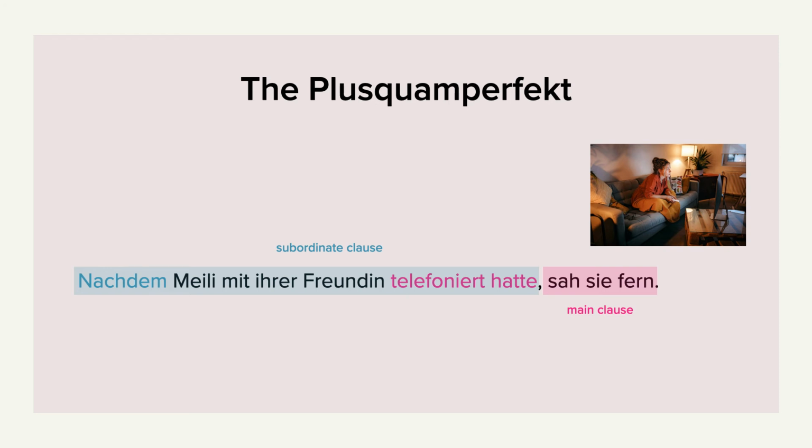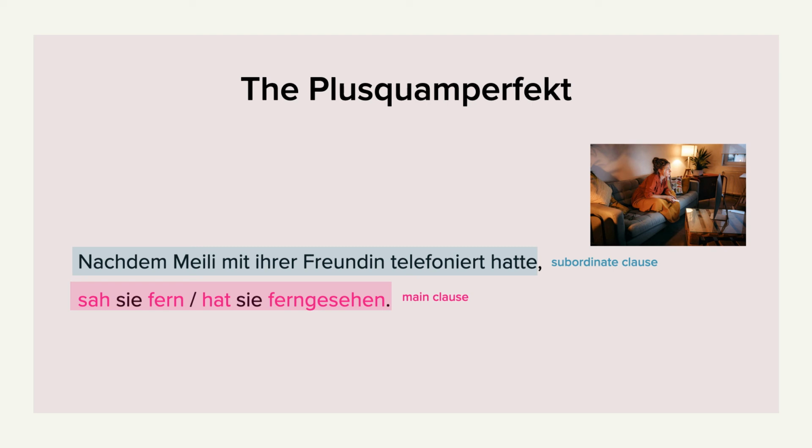I just said that the event or the action that happened earlier in the past, a longer time ago, so to speak, that event is in the Plusquamperfekt or in the past perfect in English. And then I mentioned that in English, the event that happened later is in the simple past. Now in this example here, what verb form do we have? Sah sie fern. Can you recognize which past tense that is? This is the Präteritum tense.